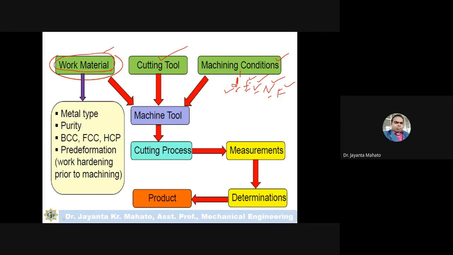And then according to these parameters, the machining process is performed. After the machining process, you have to measure the machined parts, and if there is any dimensional inaccuracy, then again you have to check, and after checking this, the final product will be obtained like this.